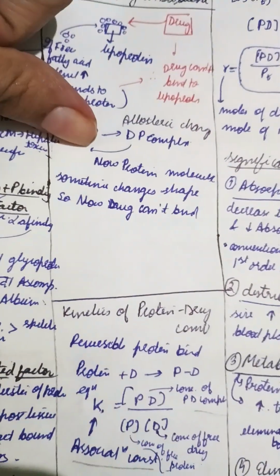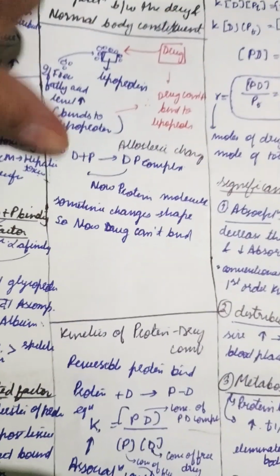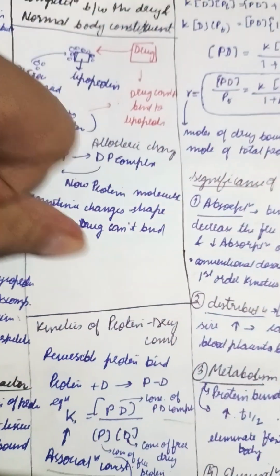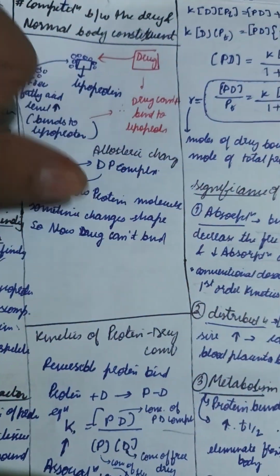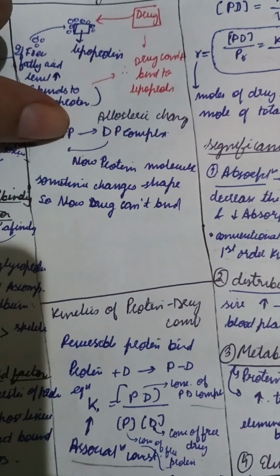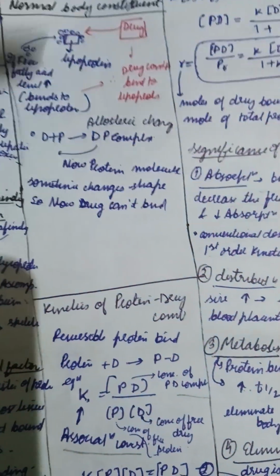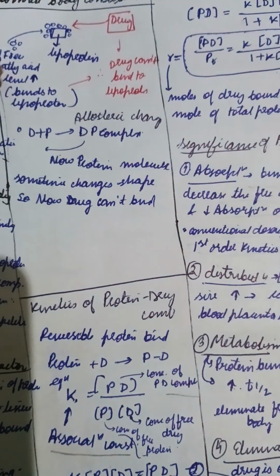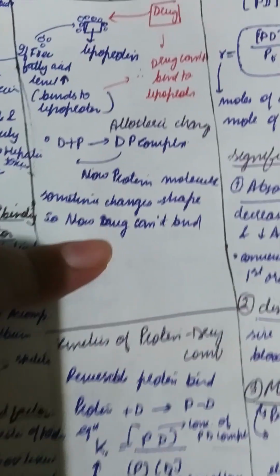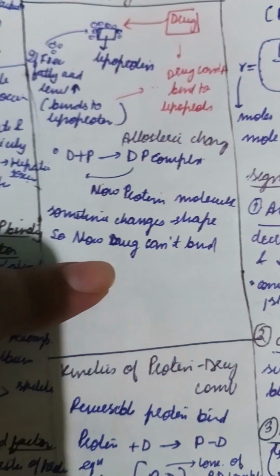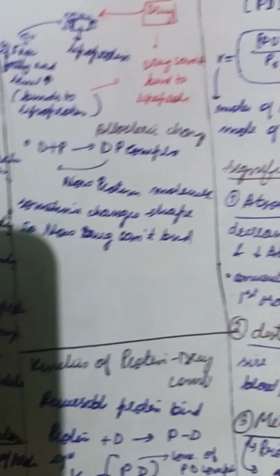Now another factor is allosteric change. For example, when some drug protein complexes form, the drug changes the structure of the protein. So the protein molecule sometimes changes shape. Now the protein molecule structure is changed, so another drug can't bind to that protein, so it will also affect the drug protein affinity and affect everything.